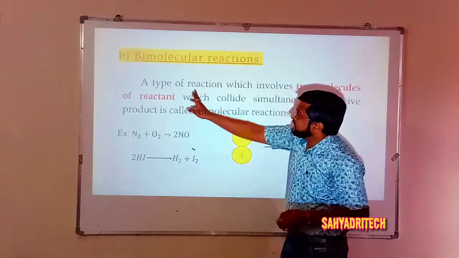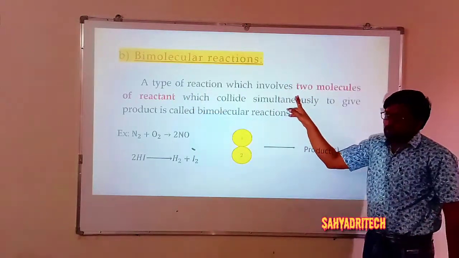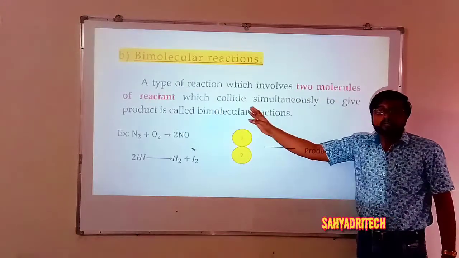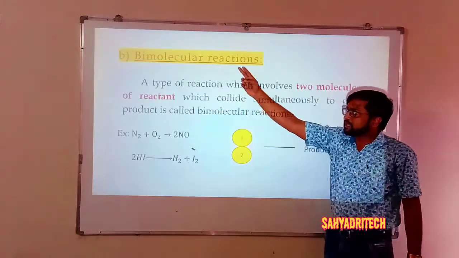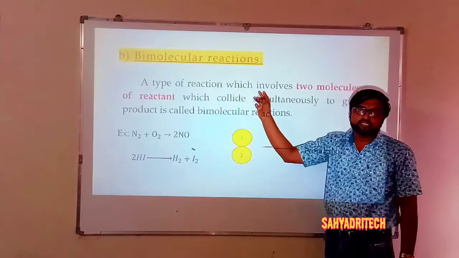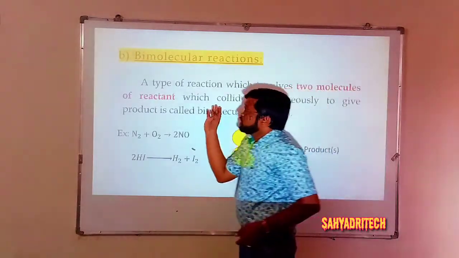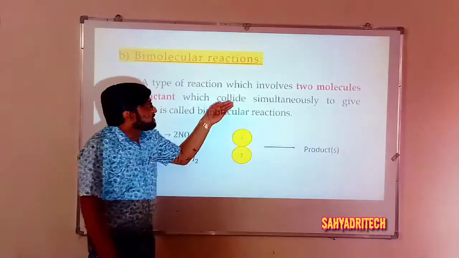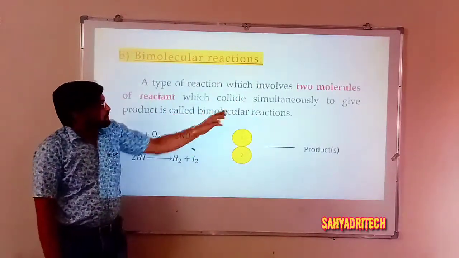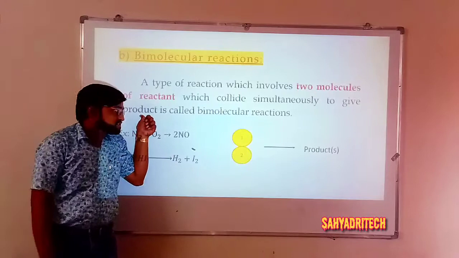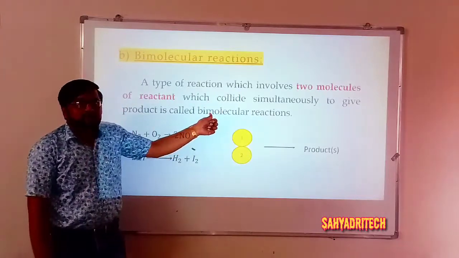It is a type of reaction which involves 2 molecules of reactant which collide with each other simultaneously to give product or products, called a bimolecular reaction.